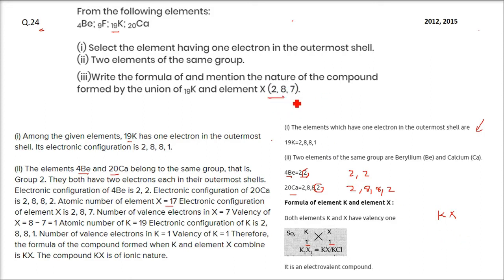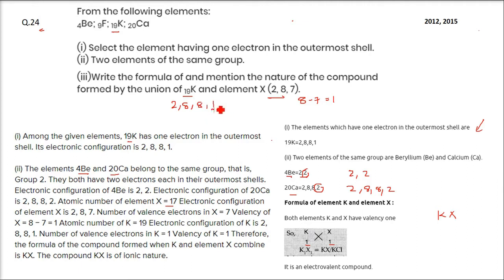Now this 287, that means 7 is the valency. 7 is the valency. So when it is more than 4, we take it as 8 minus 7. So we have 1 as the valency. Now atomic number of K is 19, so the electronic configuration will be 2, 8, 8, 1.